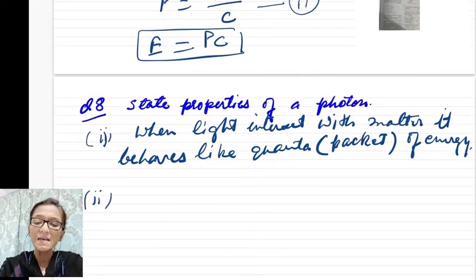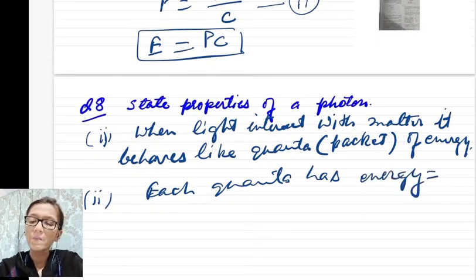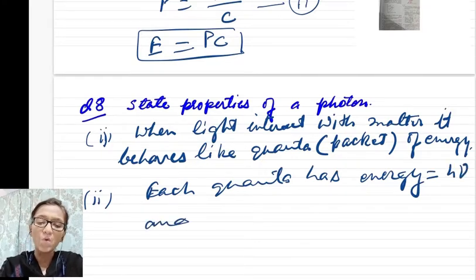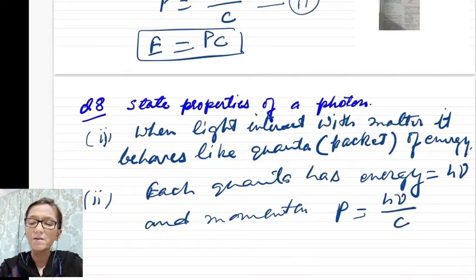Second one, each quanta has energy equal to h nu, and momentum P is equal to h nu upon c.